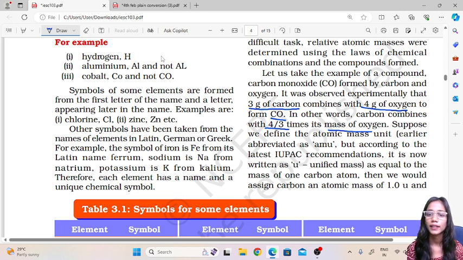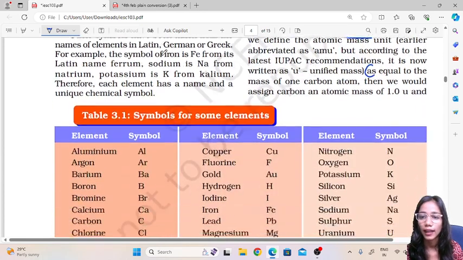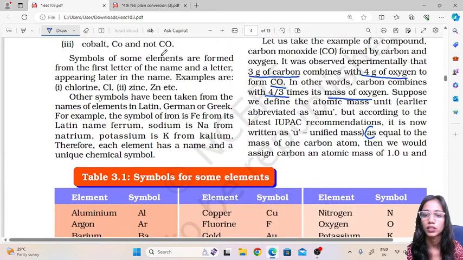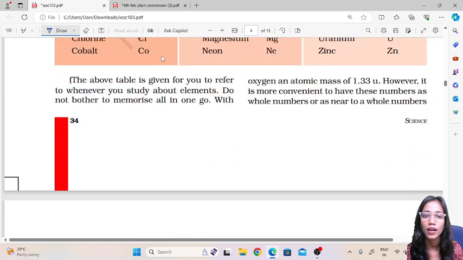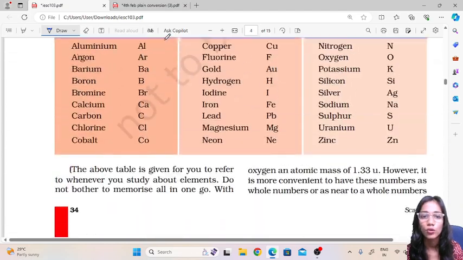Suppose we define the atomic mass unit as equal to the mass of one carbon atom, then we would assign carbon an atomic mass of 1 unit. So if we consider the mass of one carbon atom as one atomic mass unit, then we would take carbon as having an atomic mass of 1 unit. So atomic mass is given as atomic mass unit.